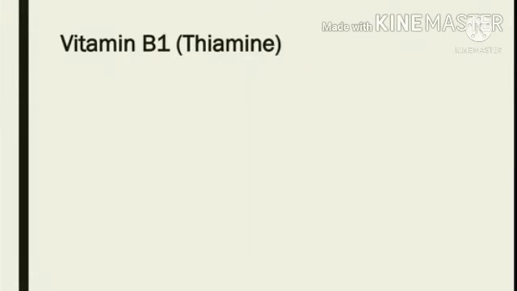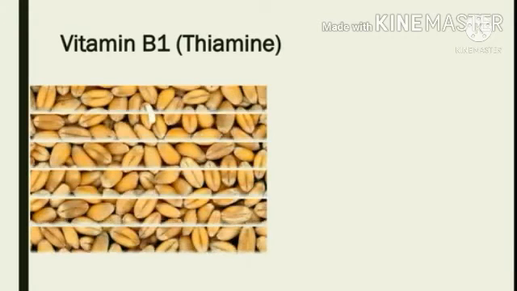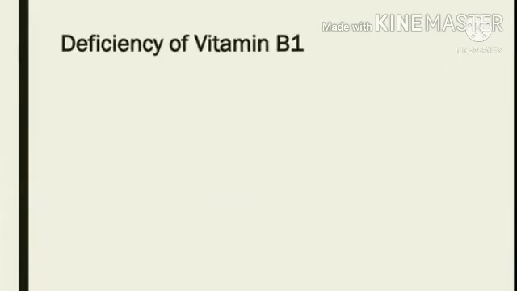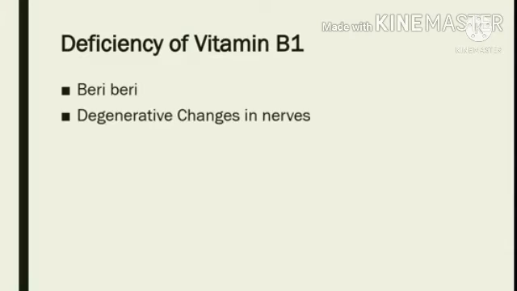Next one, vitamin B1. Vitamin B1 is also known as thiamine, and the sources of vitamin B1 are whole grains, sprouted pulses, eggs and liver. Deficiency of vitamin B1 will lead to beriberi. So beriberi will cause symptoms like degenerative changes in nerves, and it also causes weakness and ultimately leads to paralysis of an individual.